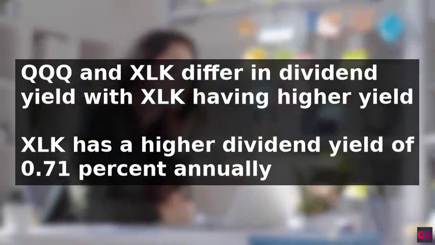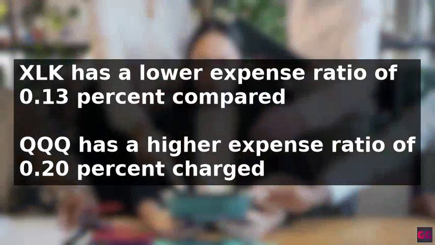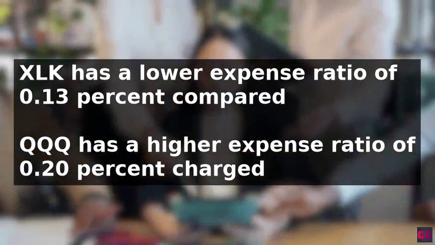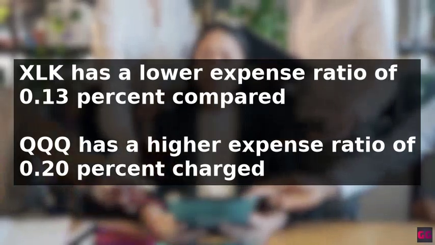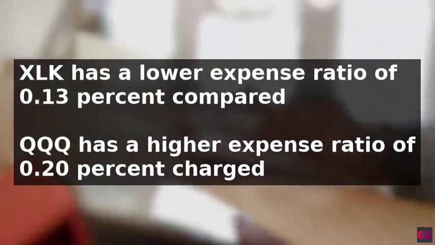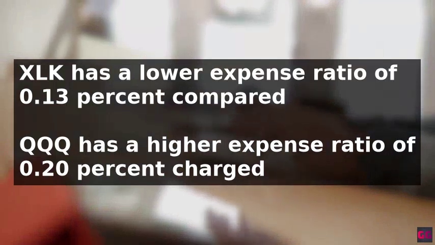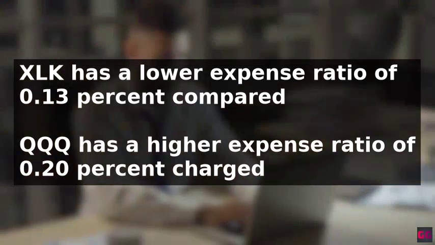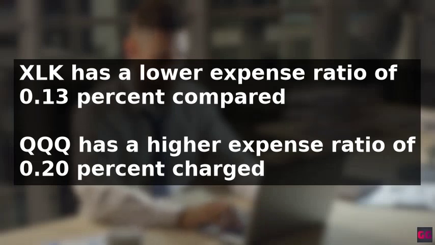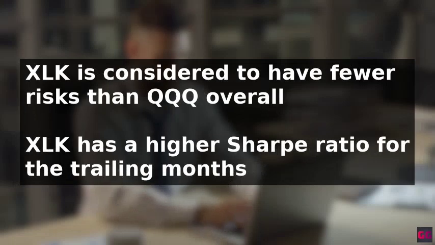Another key difference is the expense ratio, with XLK having a relatively lower expense ratio of 0.13% compared to QQQ's 0.20%. This 0.07% difference can result in significant disparities in the costs charged to investors, especially for large stock shares, making XLK more cost-friendly. In terms of investment risk, XLK is considered to have fewer risks than QQQ, as evidenced by its higher Sharpe ratio for the trailing 12 months.